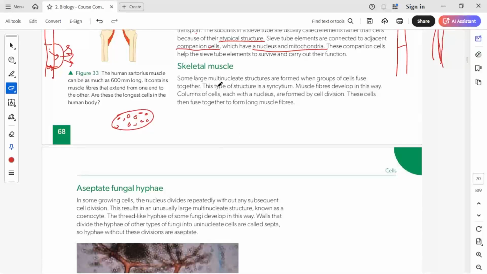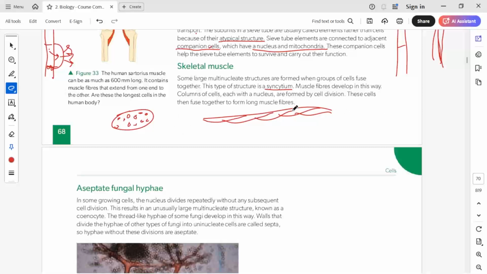Some large multinucleate structures are formed when groups of cells fuse together. This type of structure is called a syncytium. Muscle fibers develop in this way. Columns of cells, each with a nucleus, are formed by cell division. These cells then fuse together to form long muscle fibers. Several muscle cells fuse with each other to form long muscle fibers.